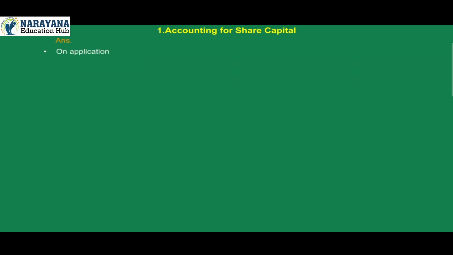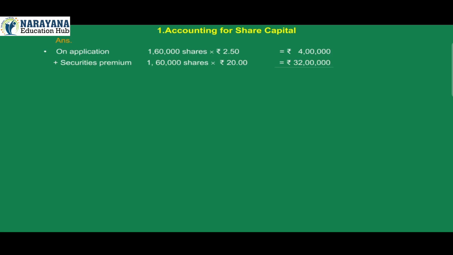Answer. On application, 1,60,000 shares into Rs 2.50 is equal to Rs 4 lakh plus securities premium 1,60,000 shares into Rs 20 is equal to Rs 32 lakh, Rs 36 lakh minus rejected applications 40,000 shares into Rs 22.50 is equal to Rs 9 lakh is equal to Rs 27 lakh.